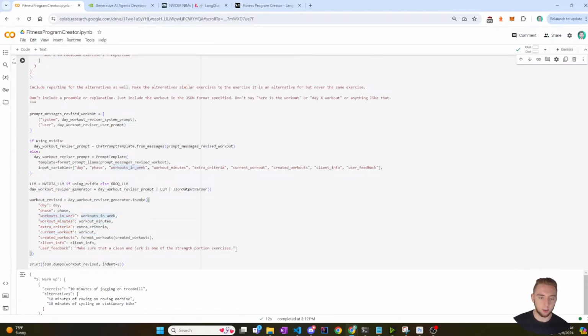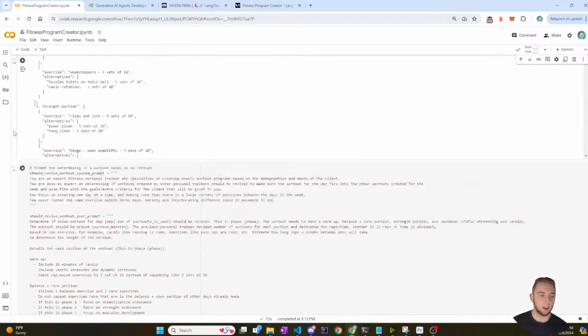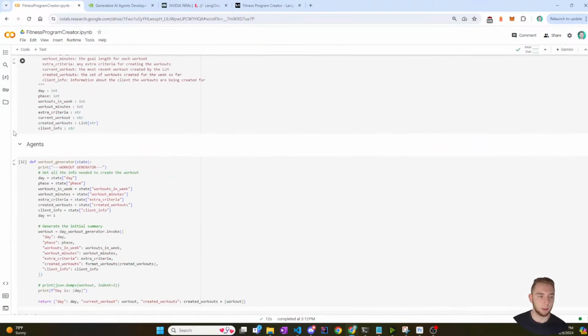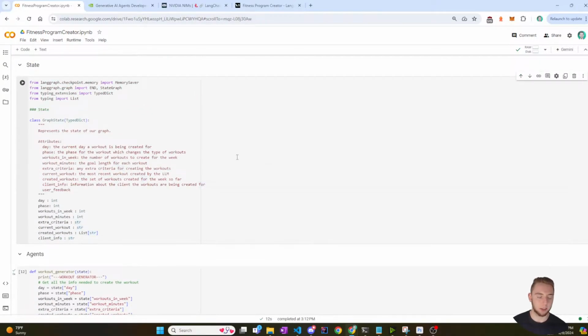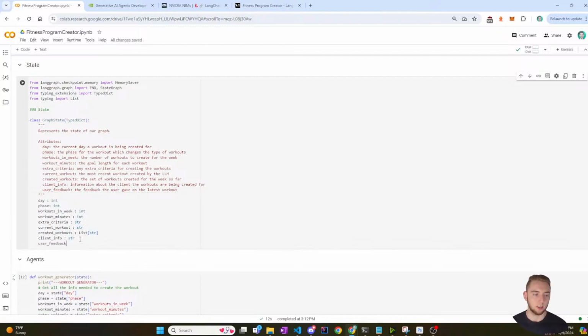And so now what I'll do is I'll actually add the state in to the application as well. So we'll say, I kind of have like a nice little comment for every state. So I'll say, the feedback the user gave on the latest workout. So this is the free form text, to be clear. So user feedback, and this is just going to be a string.